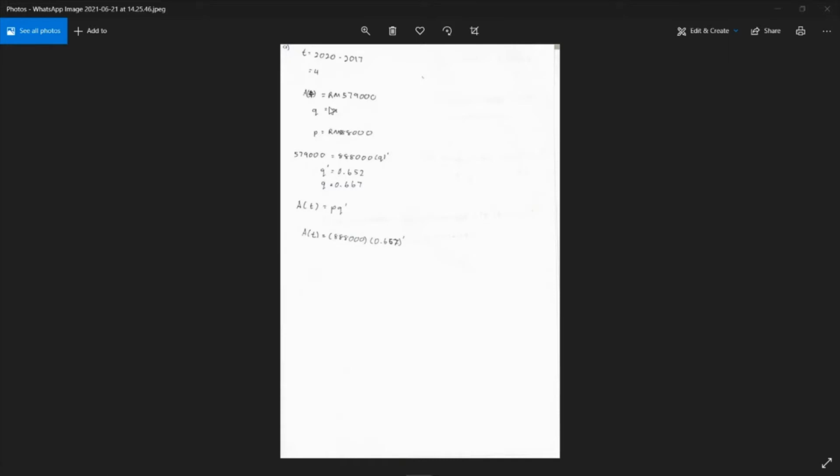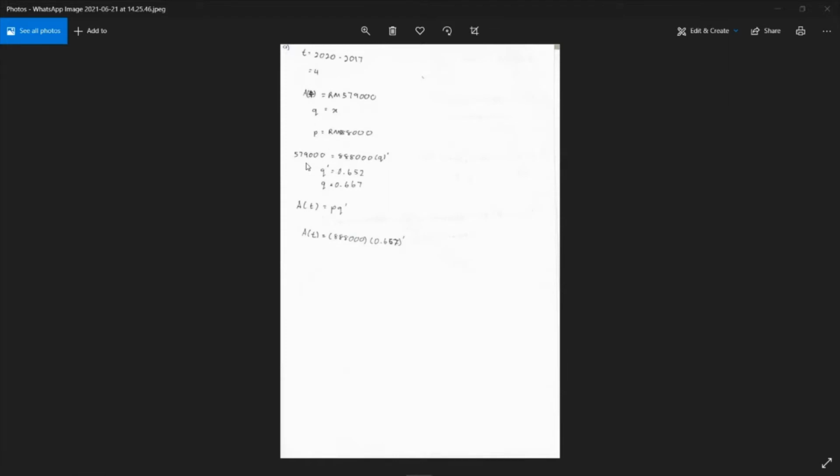And so A(t) will be equal to 579,000, for Q, which is the unknown, and P is 888,000.